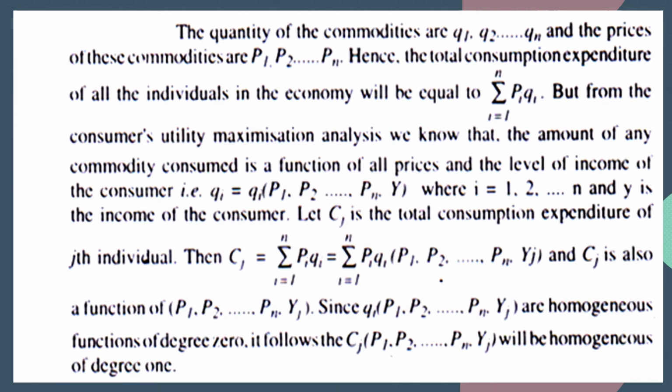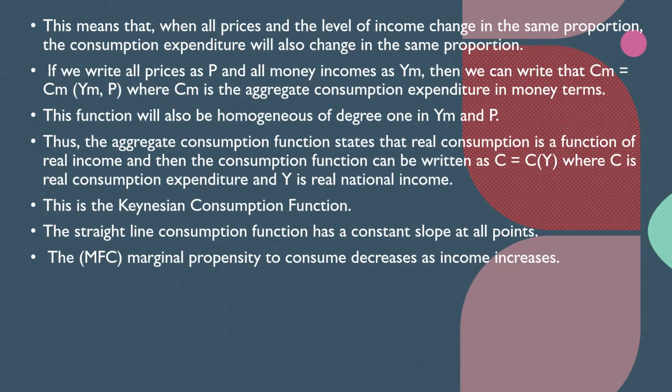But from the consumer's utility maximization analysis, we understand that the amount of any commodity consumed is a function of all the prices as well as the income of the consumer. So Qi is a function of P1, P2 to Pn, comma y, where i is equal to 1, 2, 3 to n, and y is the income of the consumer. Let Cj be the total consumption expenditure of the jth individual. This means that when all the prices and the level of income change in the same proportion, the consumption expenditure will also change in the same proportion.